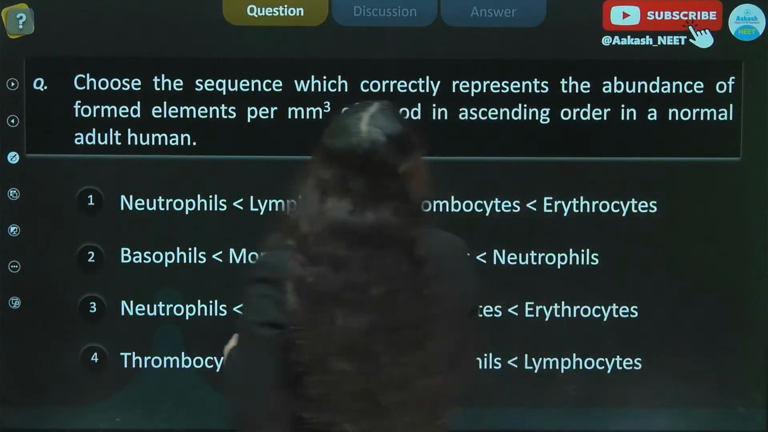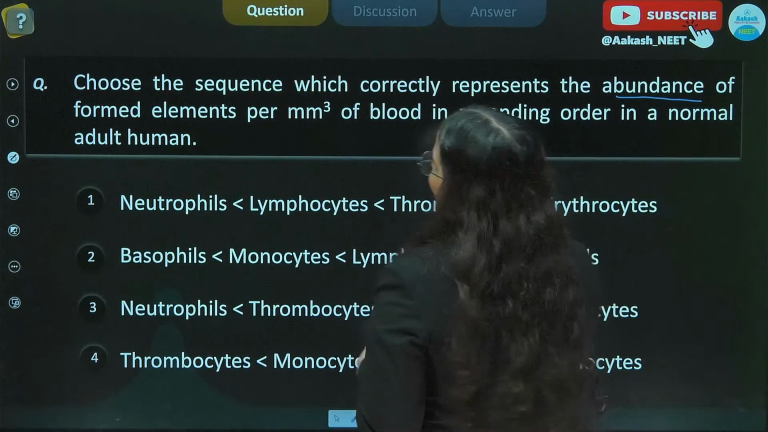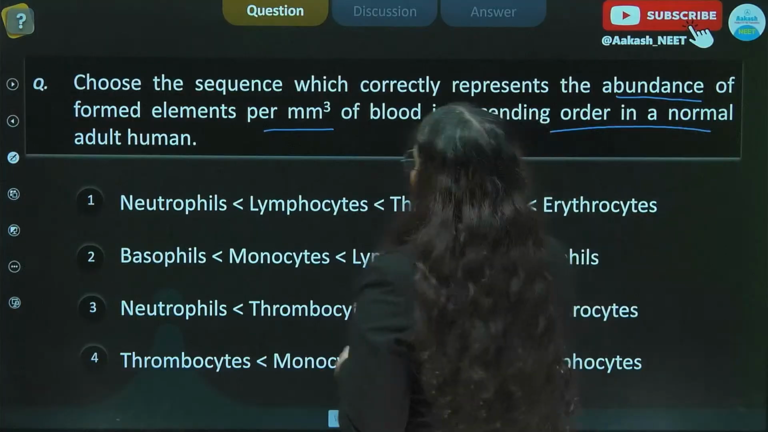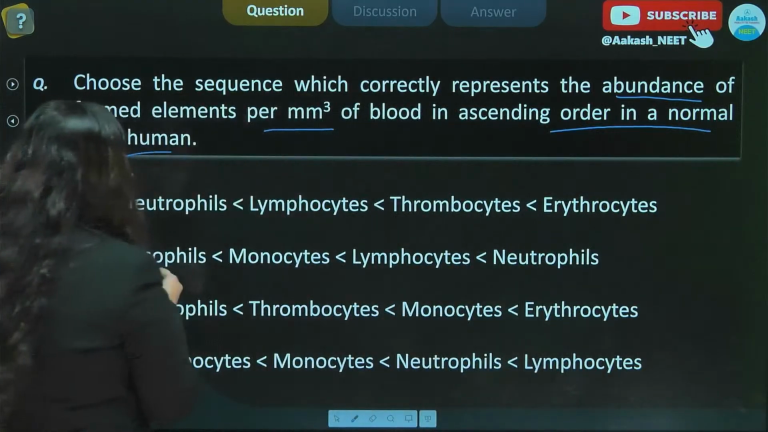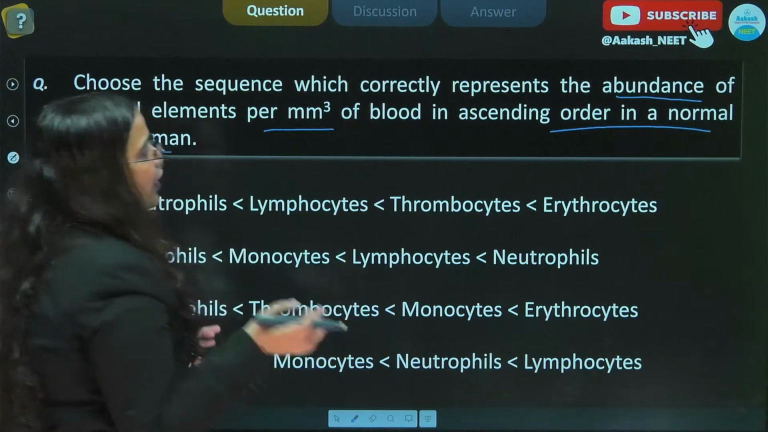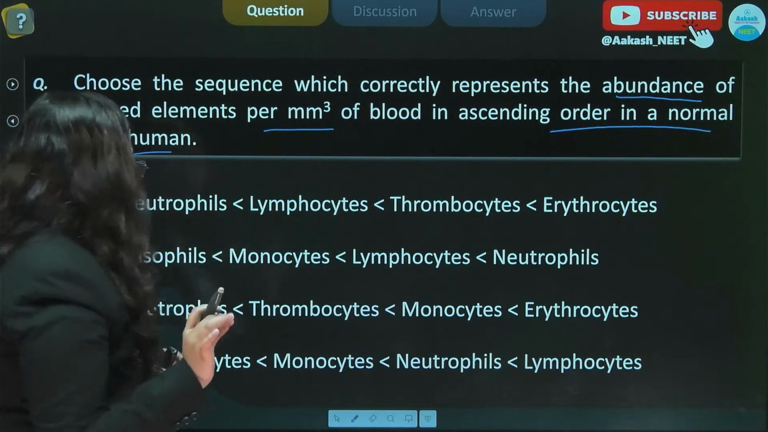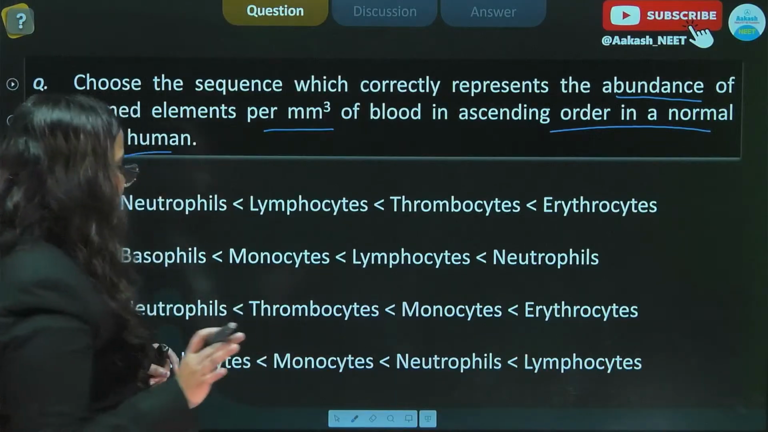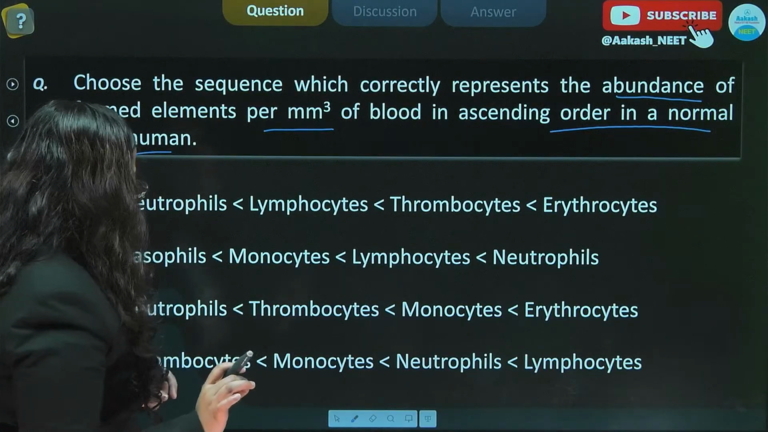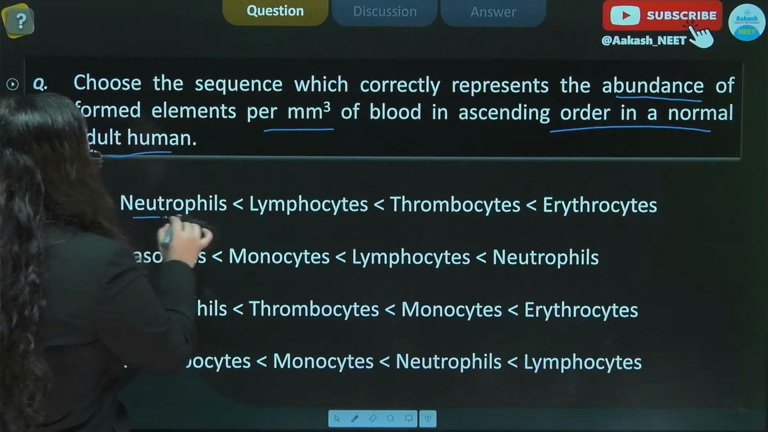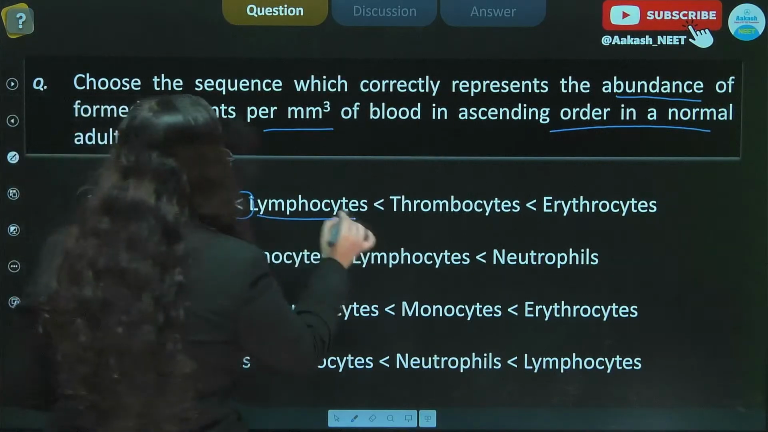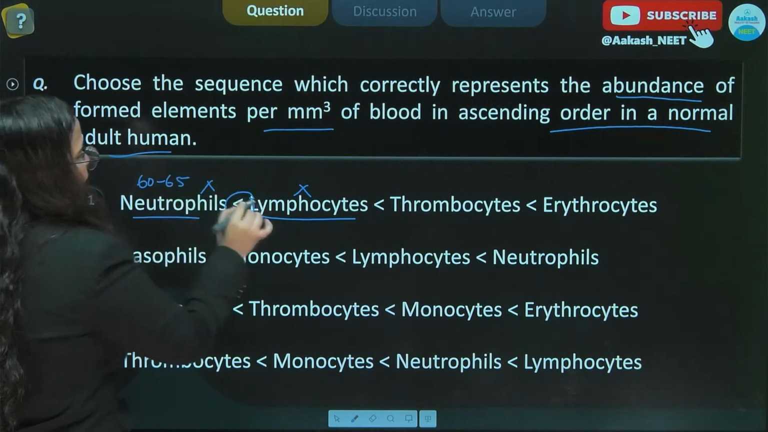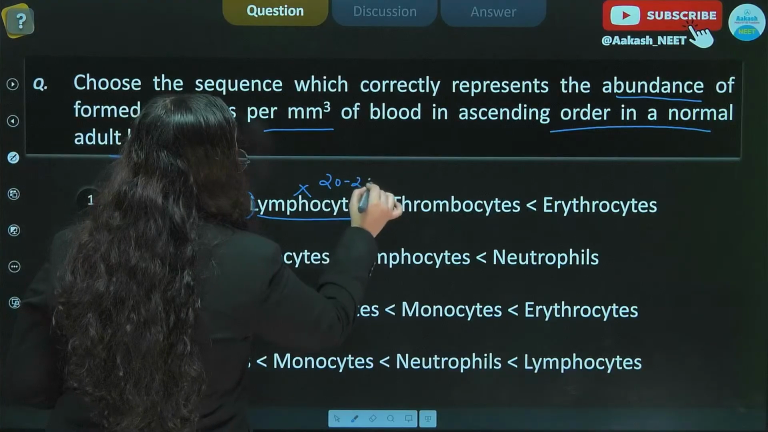So choose a sequence which correctly represents the abundance of formed elements per mm³ of blood in ascending order in a normal adult human. The maximum number of the formed element that we have is the neutrophils, and the least number is the basophils. In the first option we can see we have neutrophils followed by lymphocytes. Here itself it stands incorrect because we know neutrophils are 60 to 65%, whereas lymphocytes are 22 to 25%.